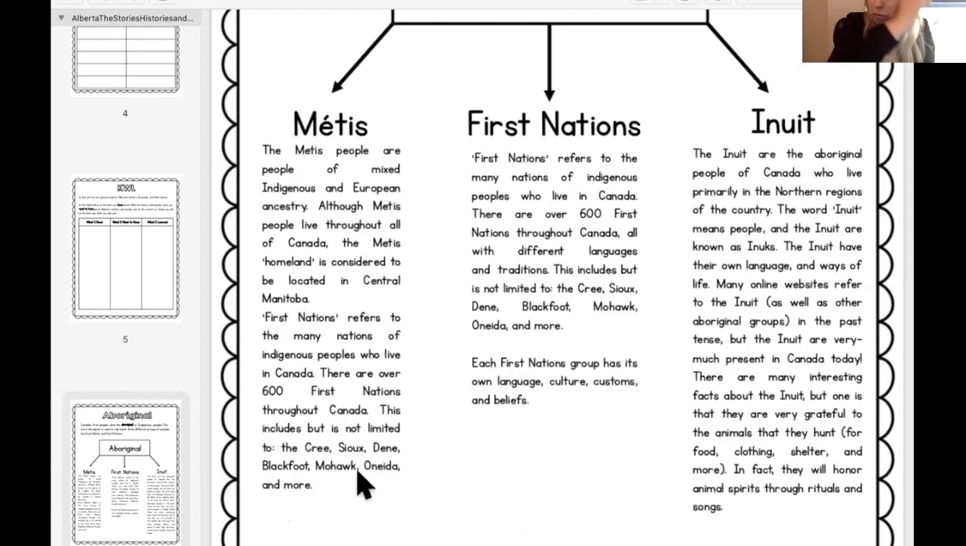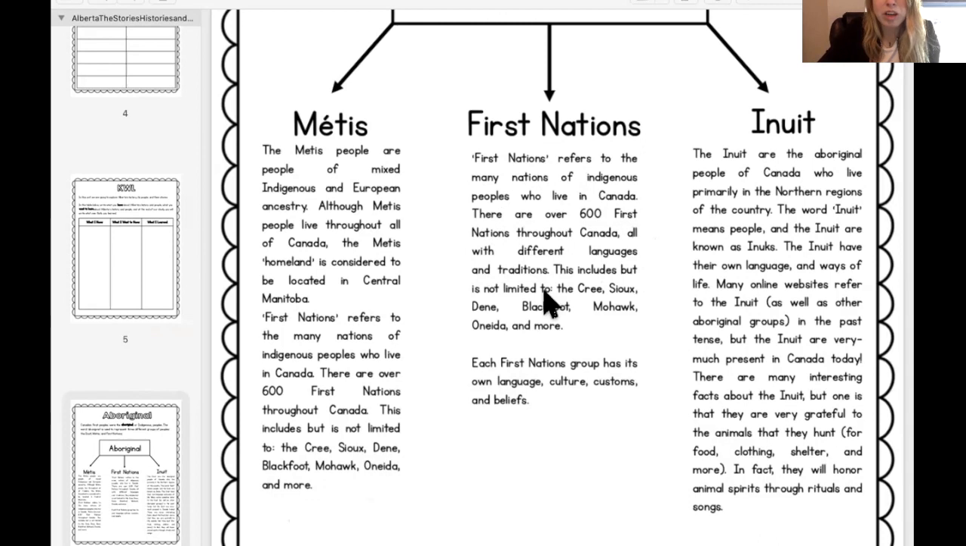I'm gonna have to work really hard on my pronunciation because I want to be respectful to these First Nation tribes. First Nations. So those are the Métis, these are the First Nations. First Nation refers to the many nations of Indigenous people who live in Canada. We said this. There are over 600 First Nations throughout Canada, all with different languages and traditions. So they're all so different.